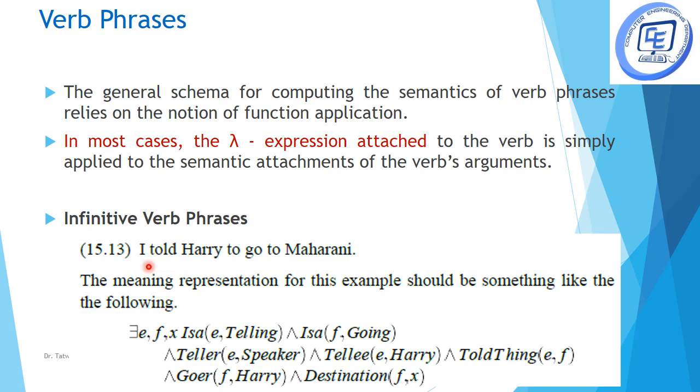Take the example "I told Harry to go to Maharani." Here we have two verb phrases, that is "told" and "to go to." "Told" is a verb phrase which is being executed within the sentence, right? Whereas "to go to" is outside of the purview of the given sentence. When we have these kinds of verb phrases which are outside of the purview of the given sentence, we call them infinitive verb phrases. So the infinitive verb phrase is represented something like this.